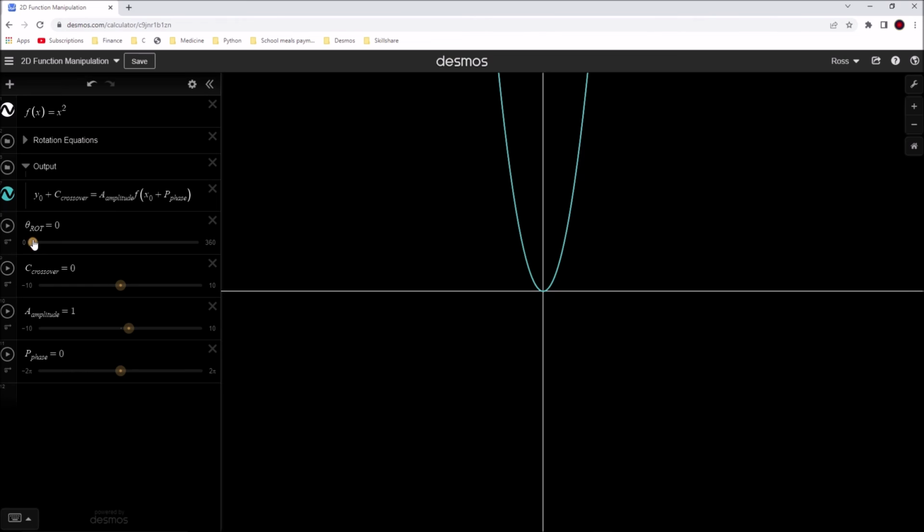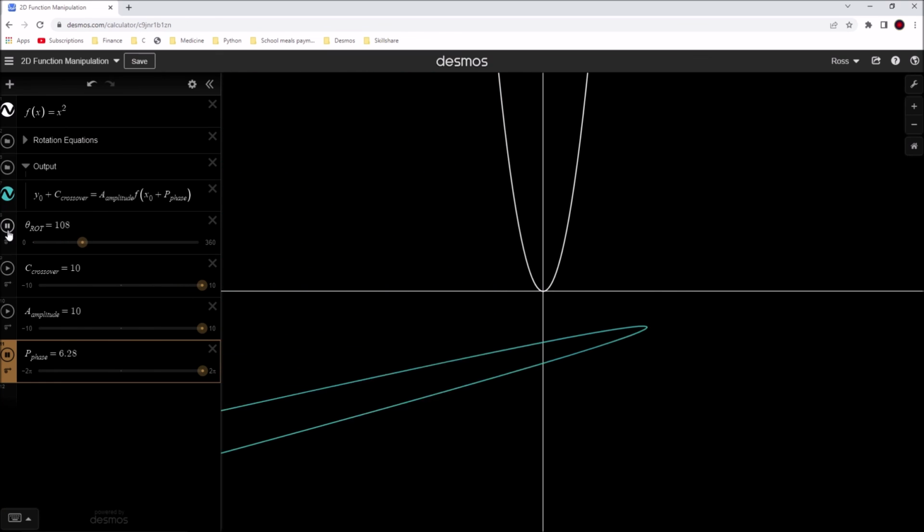And these are the values here. We have our rotation, we have our crossover, we have our amplitude, and we have our phase. So this is quite handy, and it shows us that we're able to manipulate any function in any way on this 2D plane.